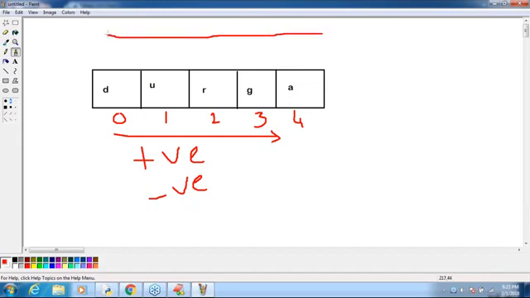Negative index means right to left. Do you know the index of this A is -1? Remember this one: the index of A is -1. Next, the index of this is -2. This one is -3. Next, -4.